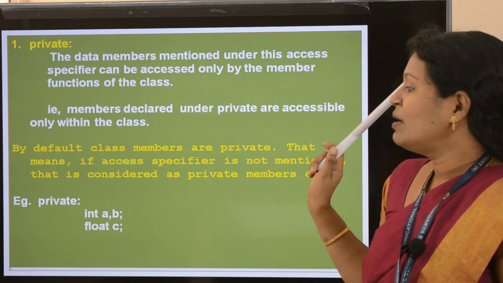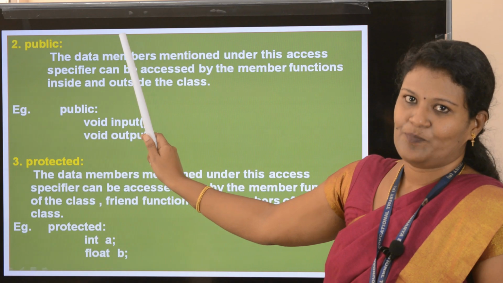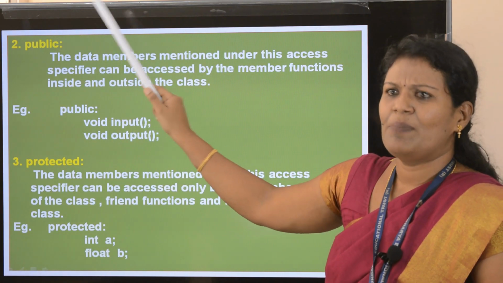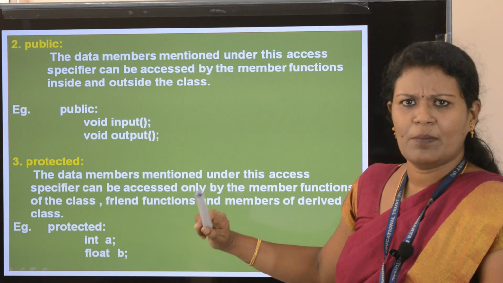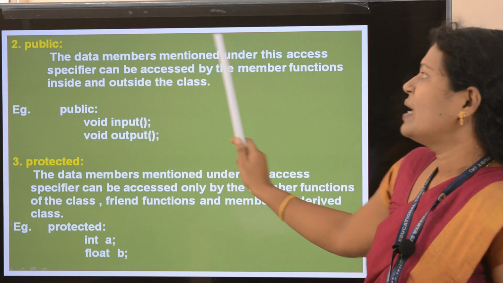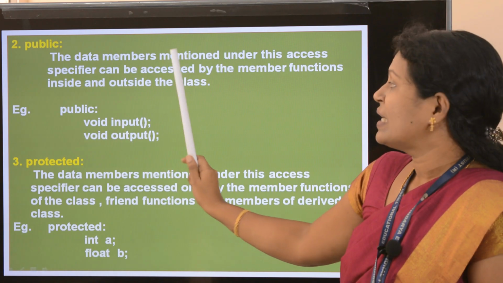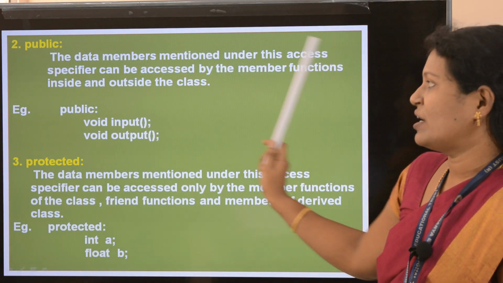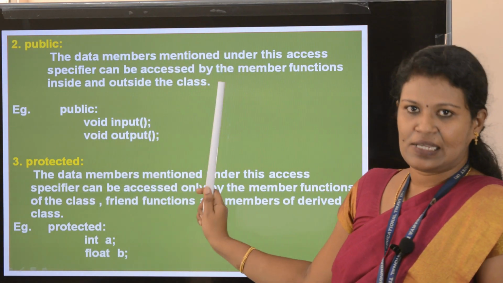Now we will move on to the next one, the public access specifier. From the name itself it is clear: public means it can be used anywhere in the program, isn't it? The data members mentioned under this access specifier can be accessed by the member functions inside and outside the class.